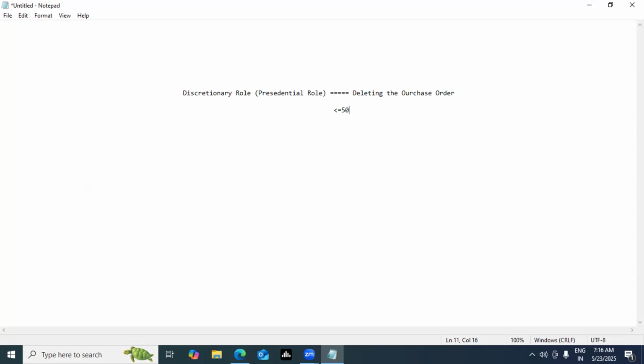Let's revise once again what I've explained. Discretionary roles are also known as presidential roles. These are very restricted roles, which means only a few folks in a company will get them. Generally, delete powers are given to only a few folks, for example when you hand over the project to the company. There's a limit to how many folks your discretionary roles can be assigned to: less than or equal to 50. Only 50 folks can be assigned the discretionary role. That's a limit by Oracle.